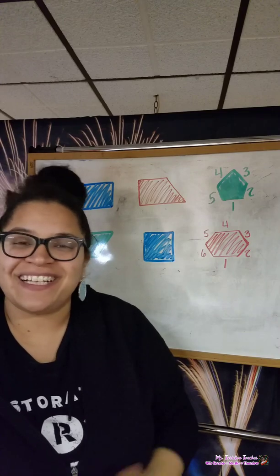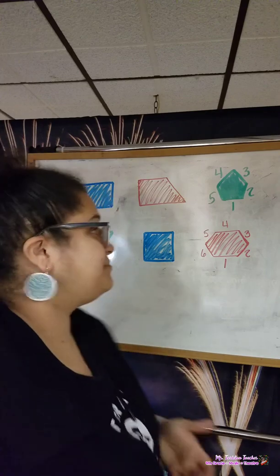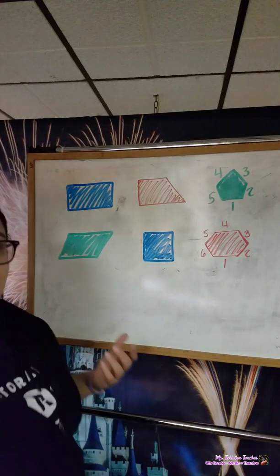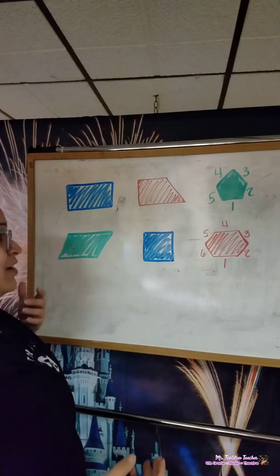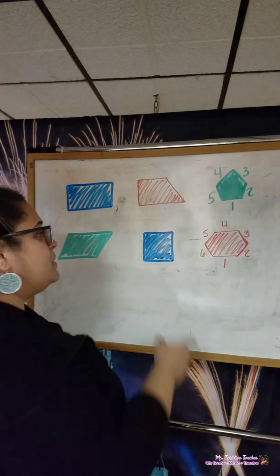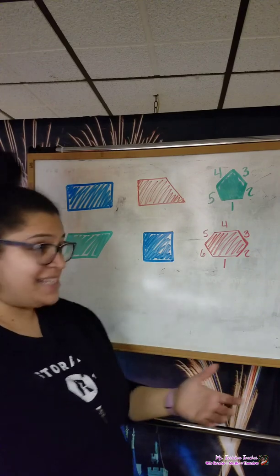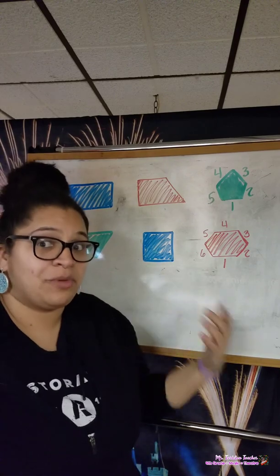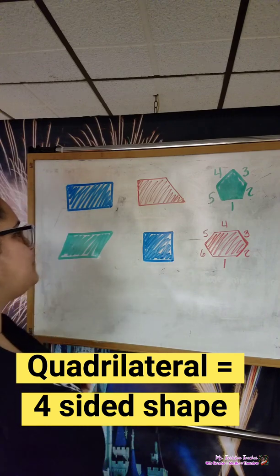So let's go ahead and let's quickly see if we can identify the geometric shapes behind me on the board. So over here is a 4-sided shape. All the sides are parallel to each other. And this is a rectangle. Also in blue, also with 4 sides and right angles, but different than the rectangle in that all the sides are the same size. This is a square. So a rectangle and a square are both related in that they're both quadrilaterals. Quad means 4. They are 4-sided shapes.